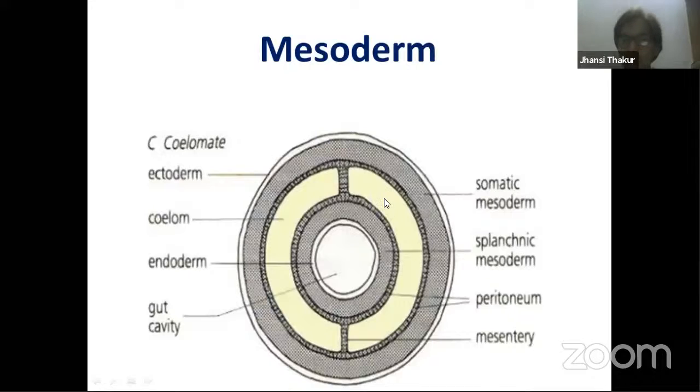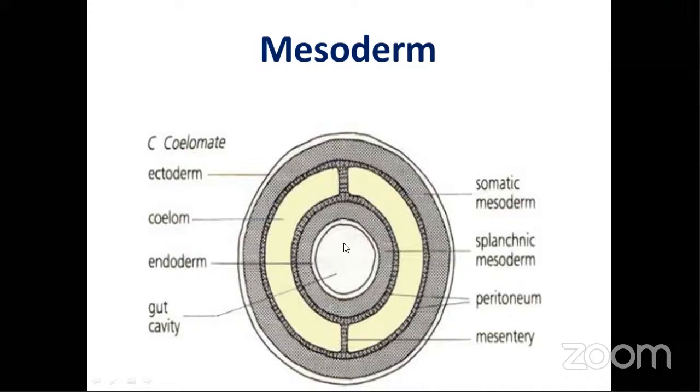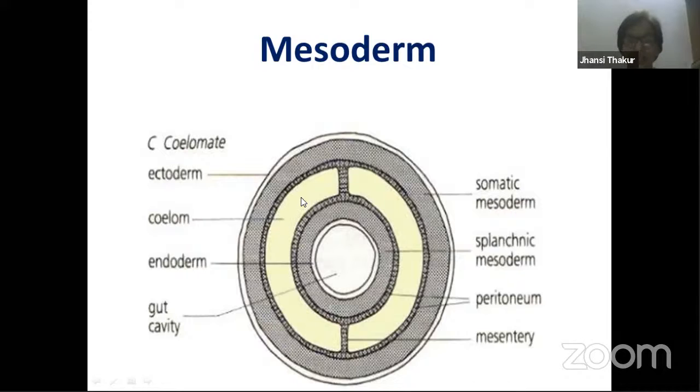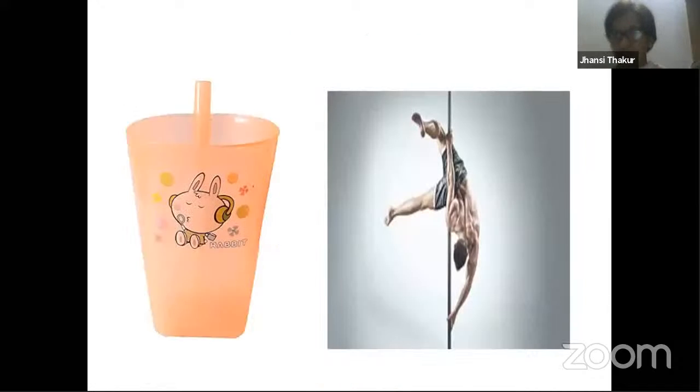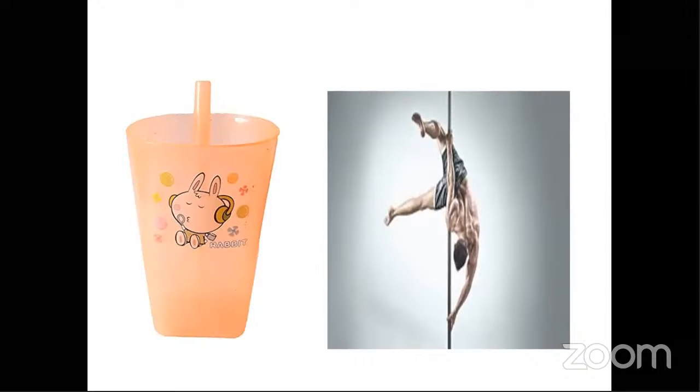So, dear students, please try to understand. Mesodermal, there are two layers. One mesodermal layer is intact with ectoderm. Another mesodermal layer is intact with the space inside. This is very important. And what is the importance of this space? This space is very important for movement of the organs. For example, our heart is able to move when you jump, when you move. Lungs are able to move freely because of this space.